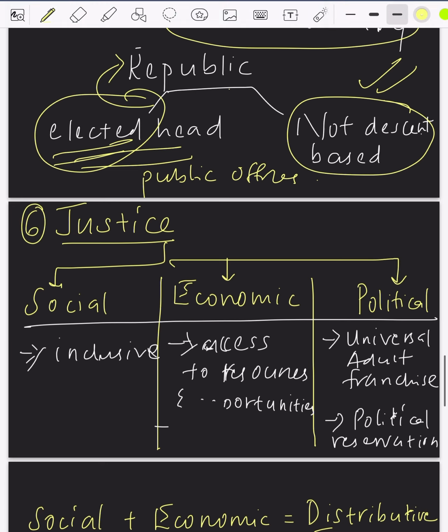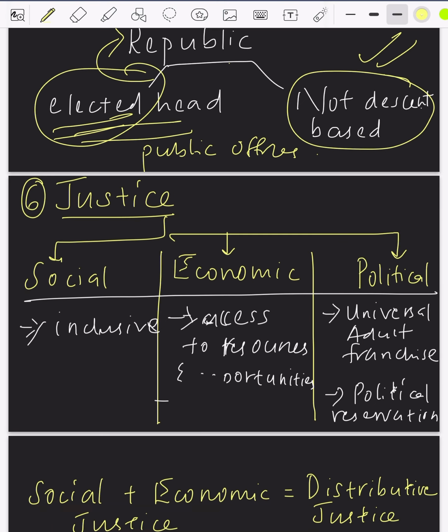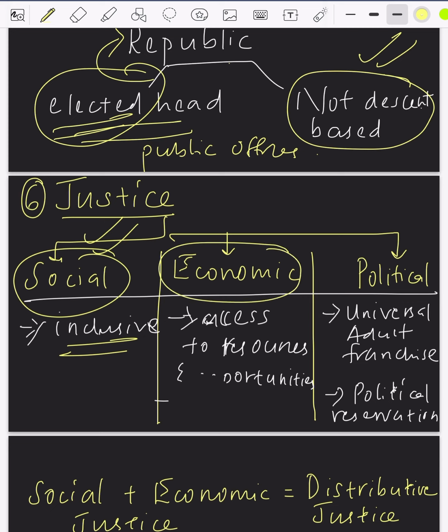Next, in the objectives we studied justice, liberty, equality and fraternity. The first is justice. In justice, we have social, economic and political. Firstly, social justice, that is to establish an inclusive and egalitarian society. How? By removing all forms of discrimination. That is the meaning of social justice. Next we have economic justice. How is economic justice established? By giving equal access to all the resources and opportunities. That is the meaning of economic justice.